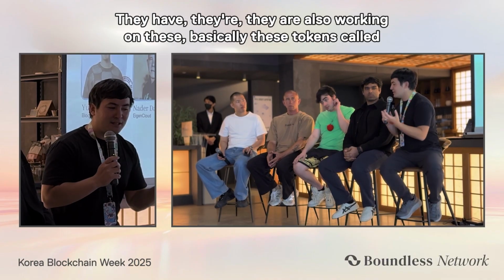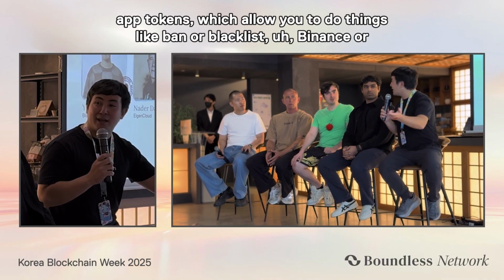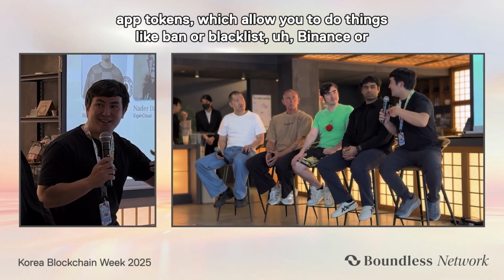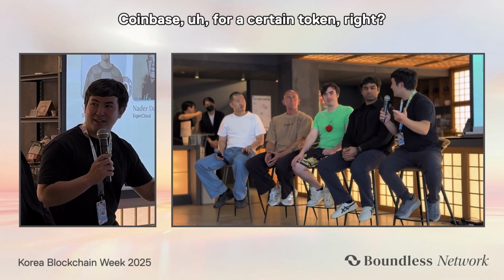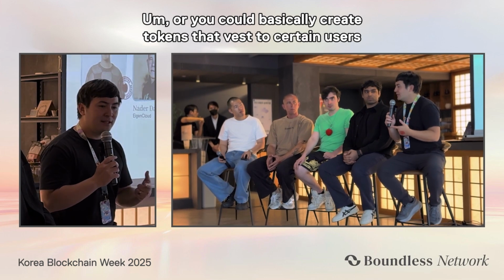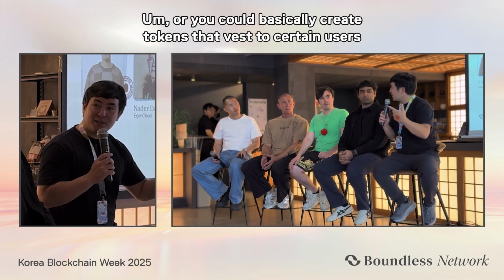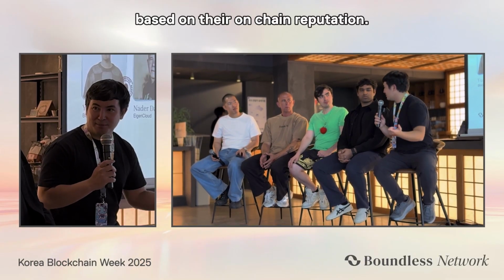They're also working on these tokens called app tokens, which allow you to do things like ban or blacklist Binance or Coinbase for a certain token. Or you could create tokens that vest to certain users based on their on-chain reputations.